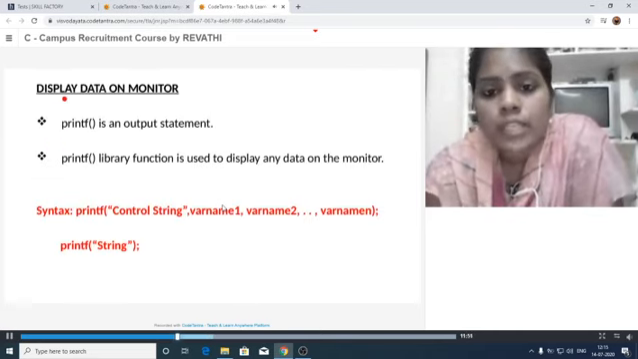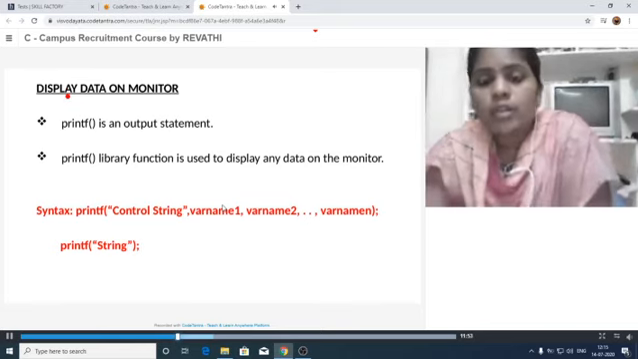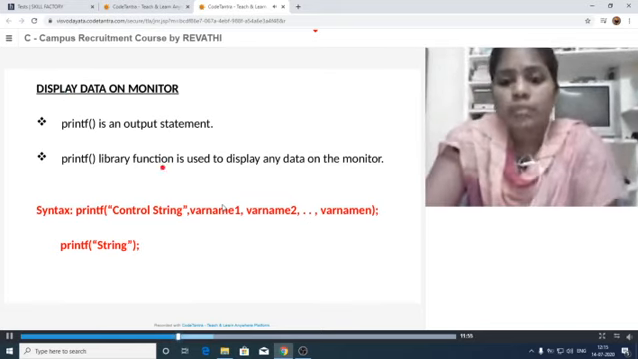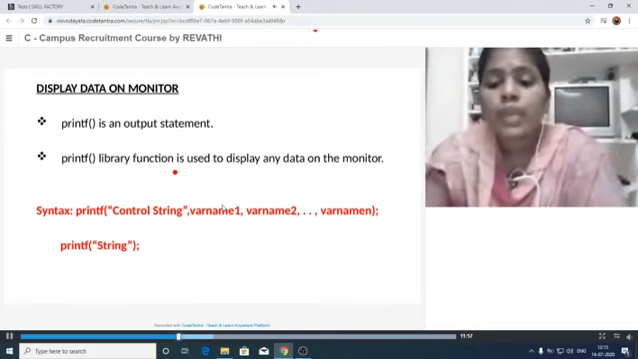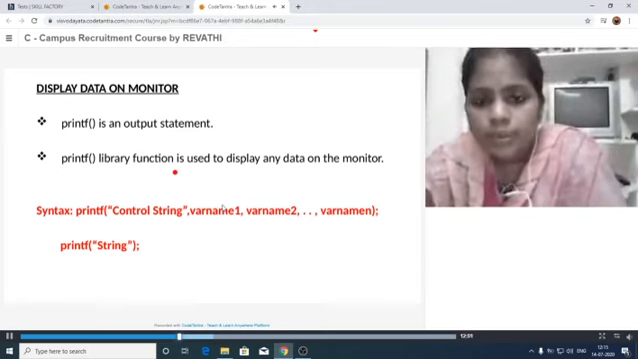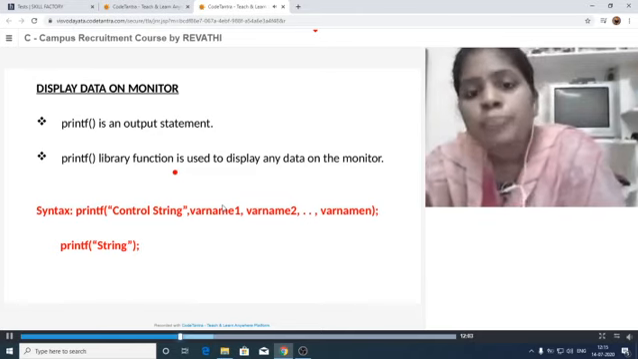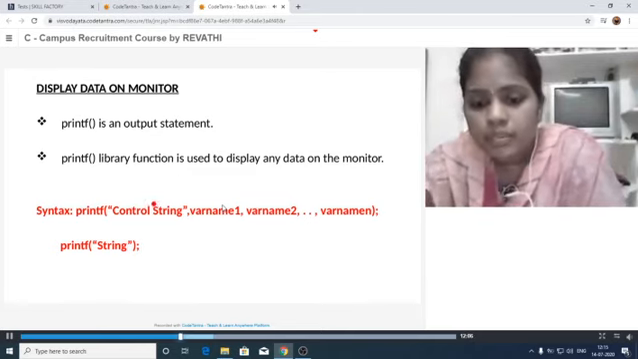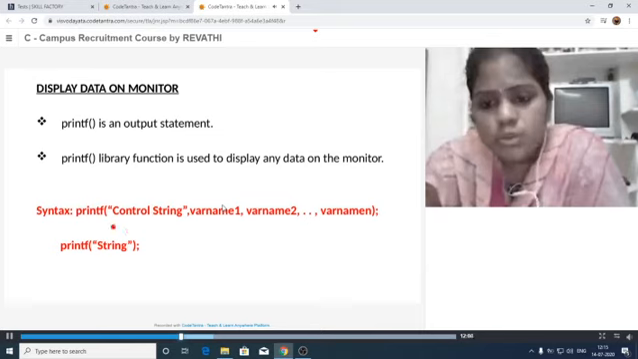Displaying data on monitor is the output statement. By using this, we can display any data on the monitor. For this purpose, we have to use the printf statement. This syntax is similar to scanf.